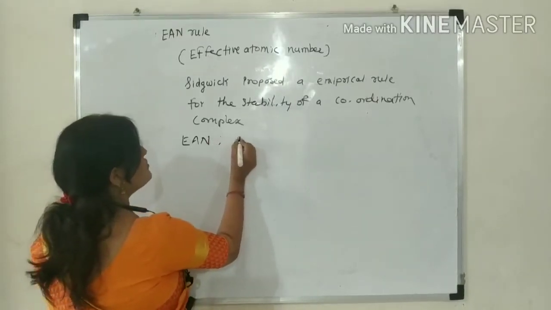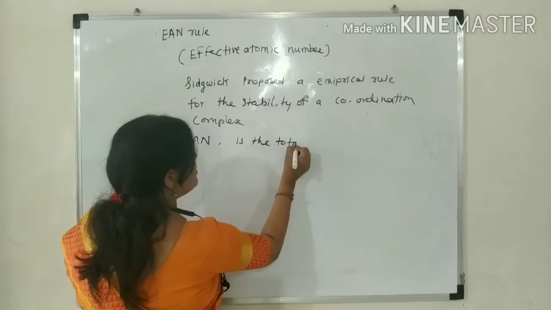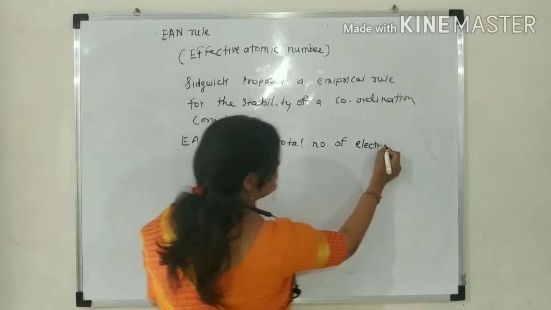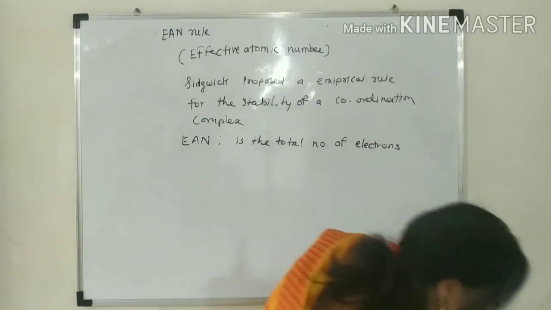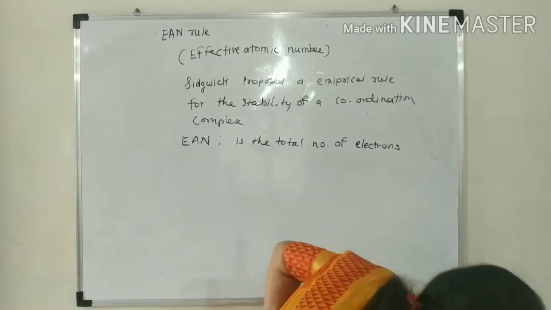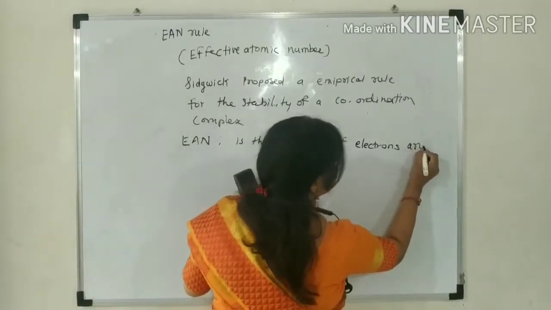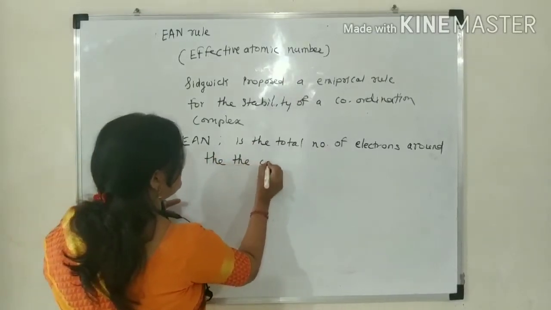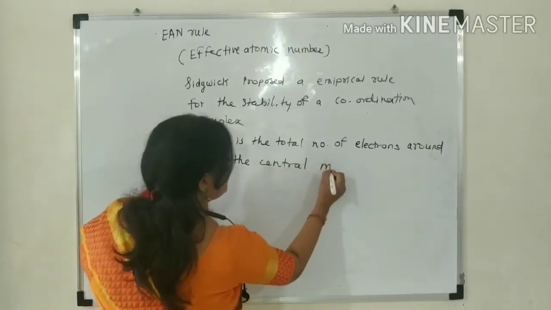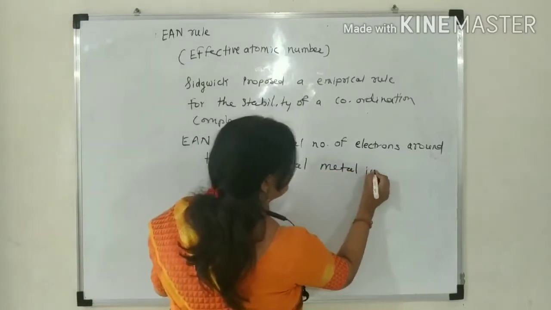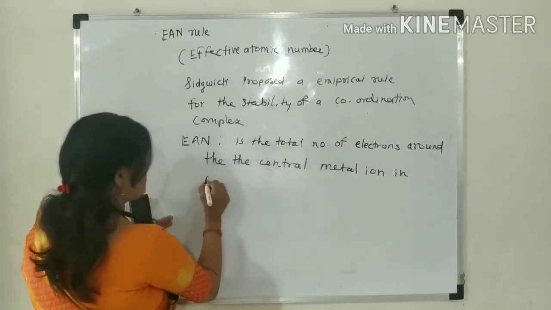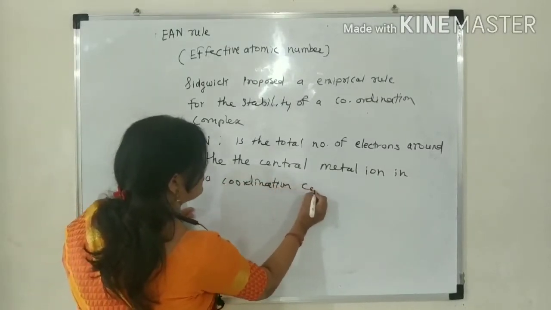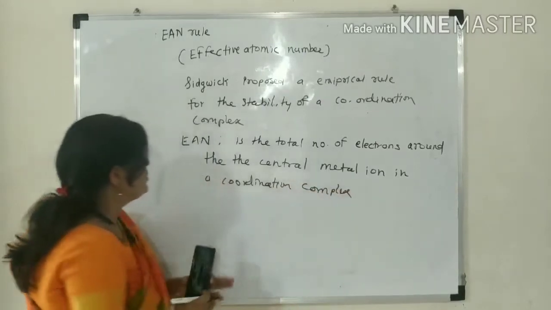Effective atomic number is the total number of electrons around the central metal ion in a coordination complex. Remember it. This is called EAN, or effective atomic number.